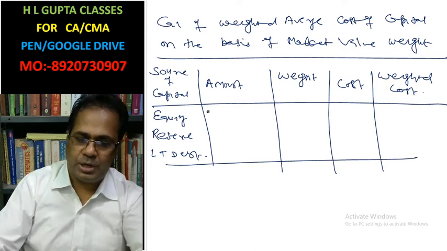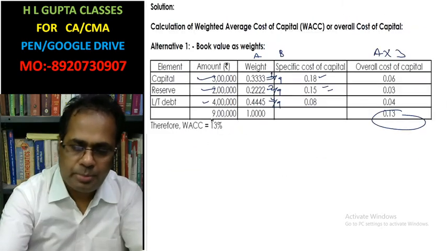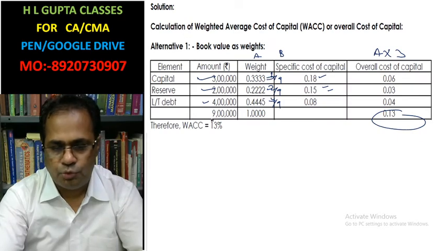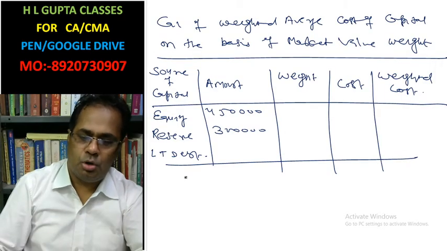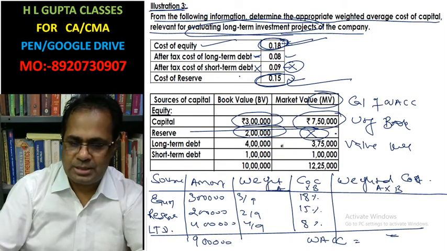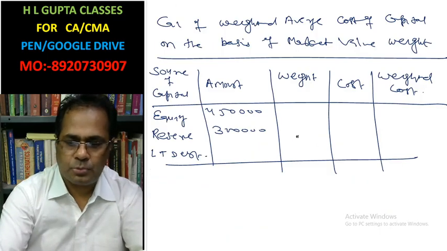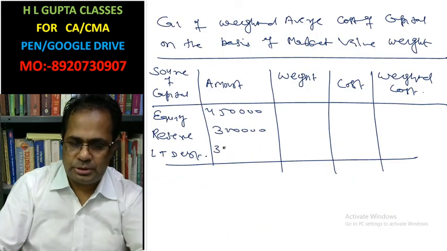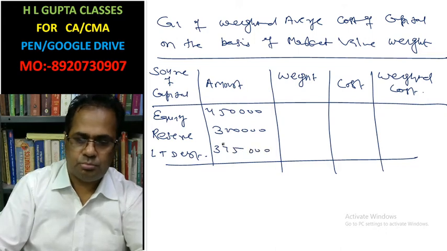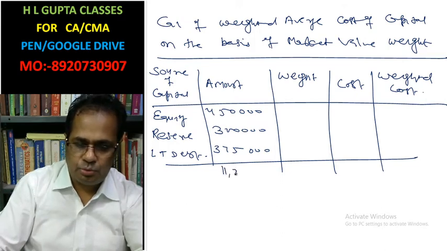Equity is 4,50,000. Reserve is 3 lakh. Long-term debt market value is 3,75,000. Now the total is 11,25,000.